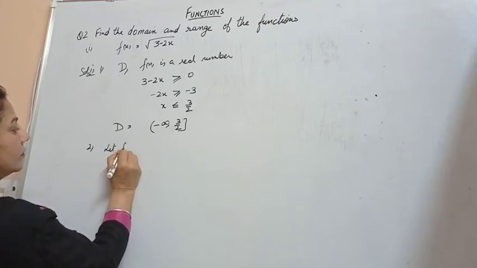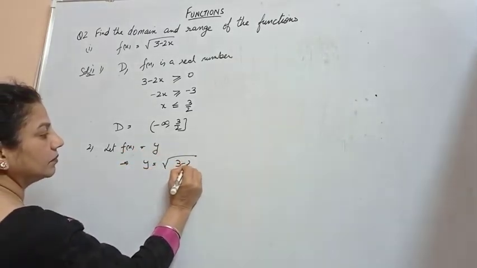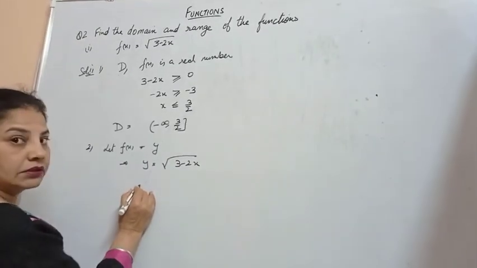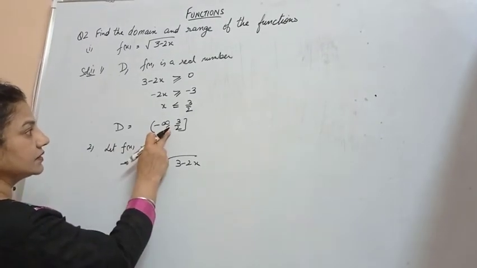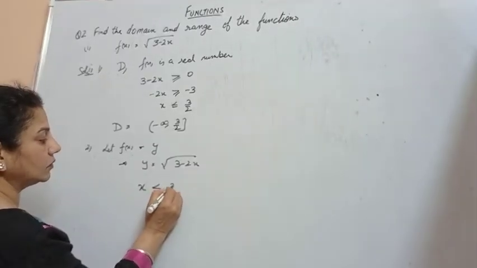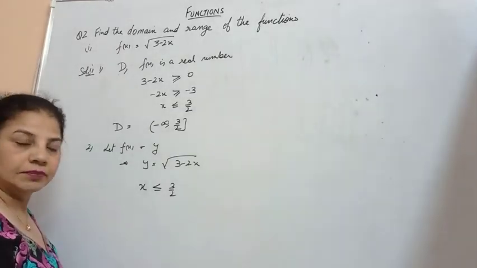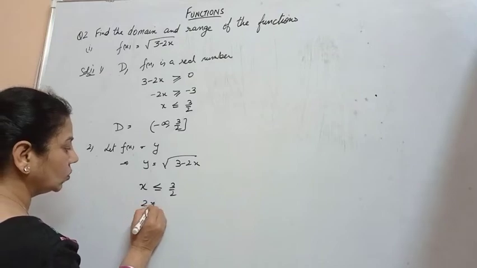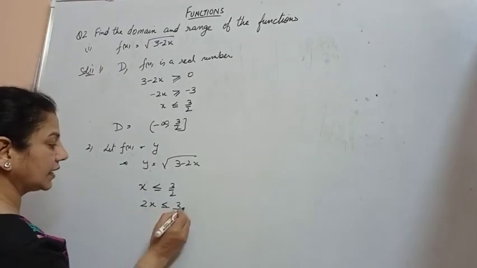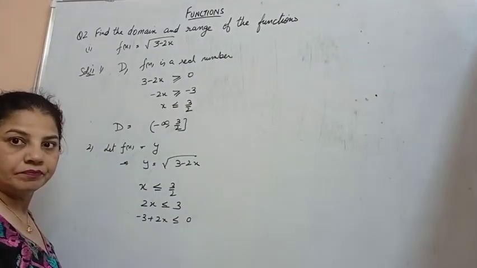let f(x) is equal to y. This implies y is equal to the square root of 3 minus 2x. Now, we say that in this case the domain is given as minus infinity to 3 by 2. So x should be less than or equal to 3 by 2. In this particular case, we have 2x is less than or equal to 3. Then subtract 3 from both sides. So minus 3 plus 2x is less than or equal to 0.